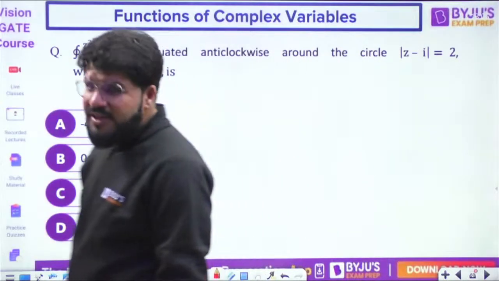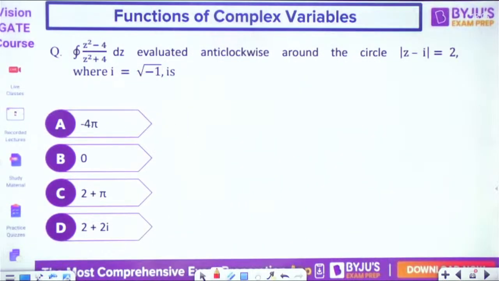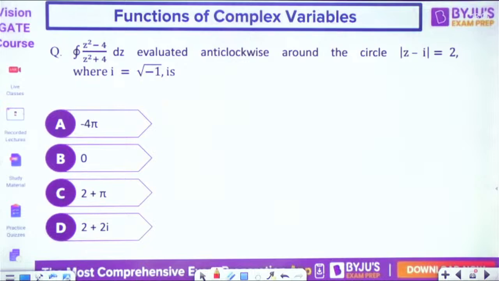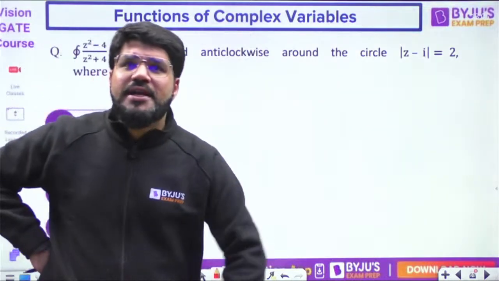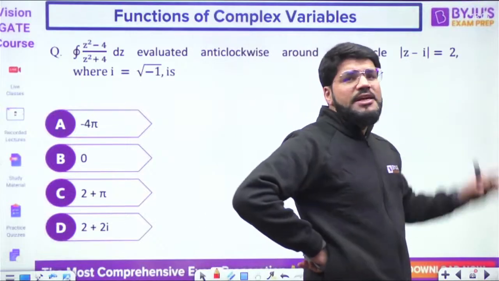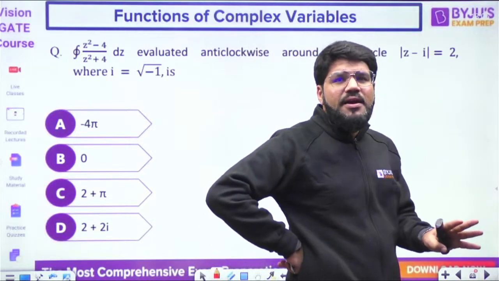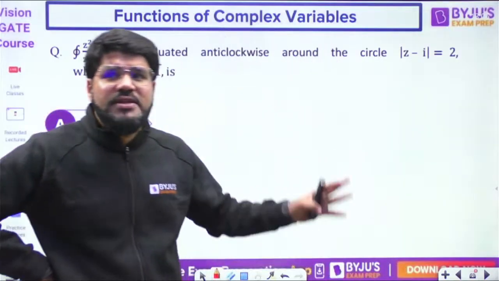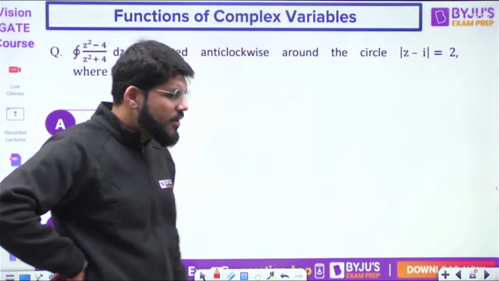Evaluate the integral of (z square minus 4) upon (z square plus 4) dz, evaluated anti-clockwise around the circle mod z minus i equal to 2. Now I told you mod of z minus z naught equal to r is still a circle, but like a shifted circle. It does not have the center at origin. But no problem.